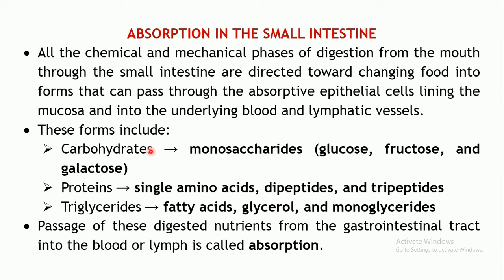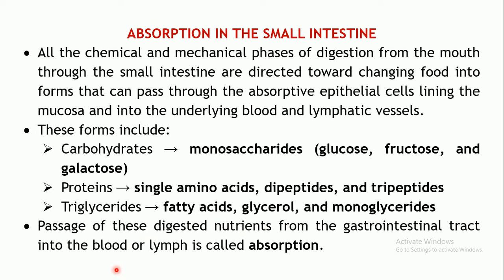Now these include the monosaccharides which are produced from the carbohydrates, that is glucose, fructose and galactose. Then the single amino acids or dipeptides and tripeptides which are produced from the digestion of proteins. And the fatty acids, glycerol and monoglycerides which are produced by digestion of the triglyceride. So these are the absorbable forms.